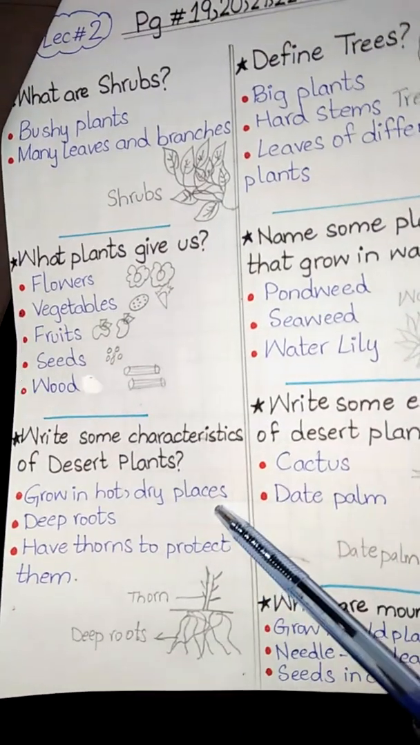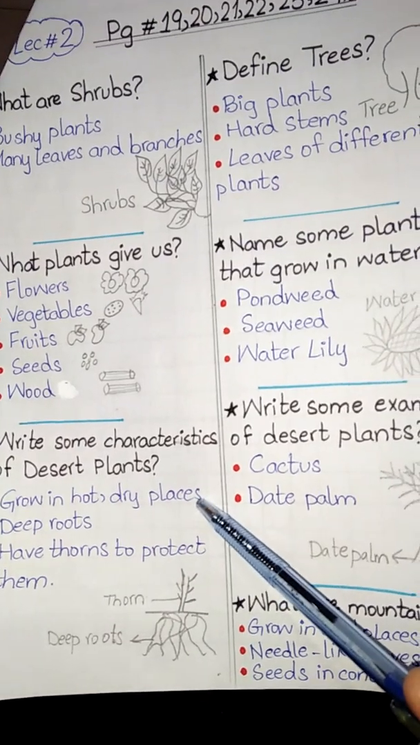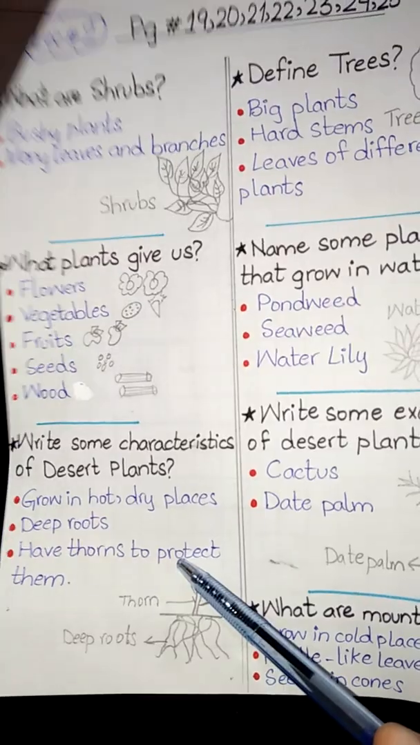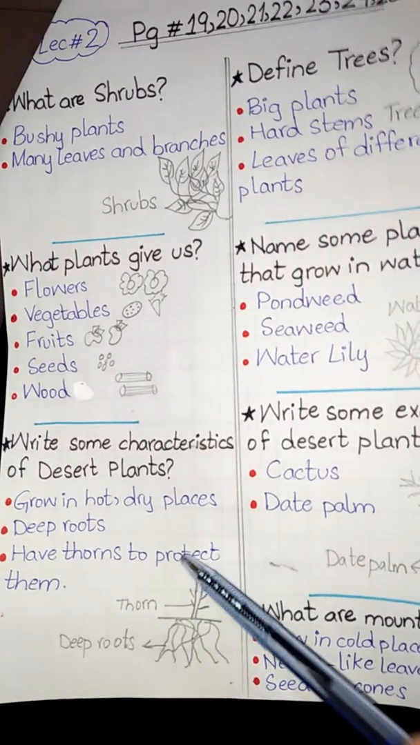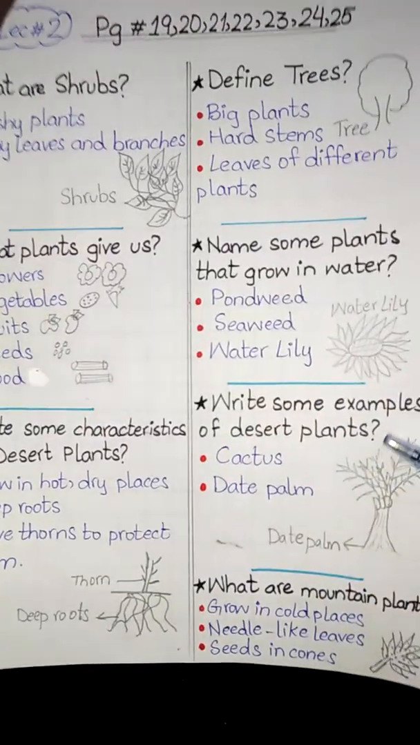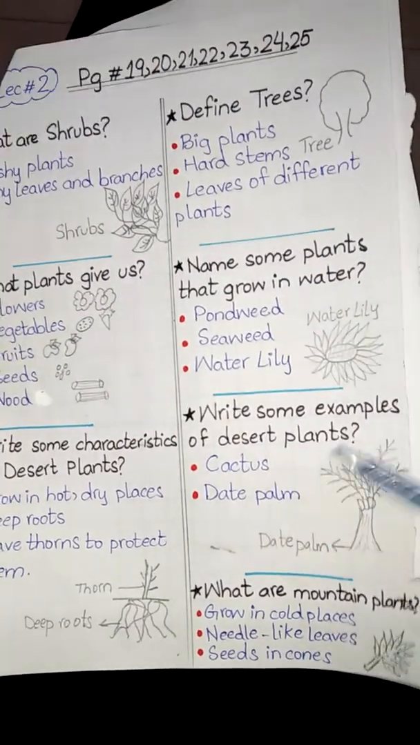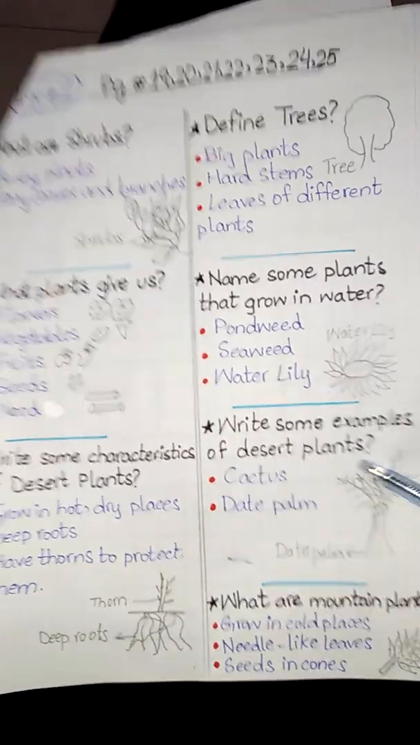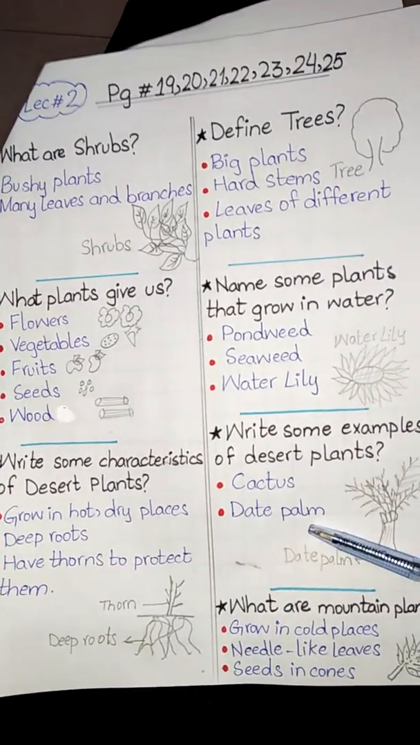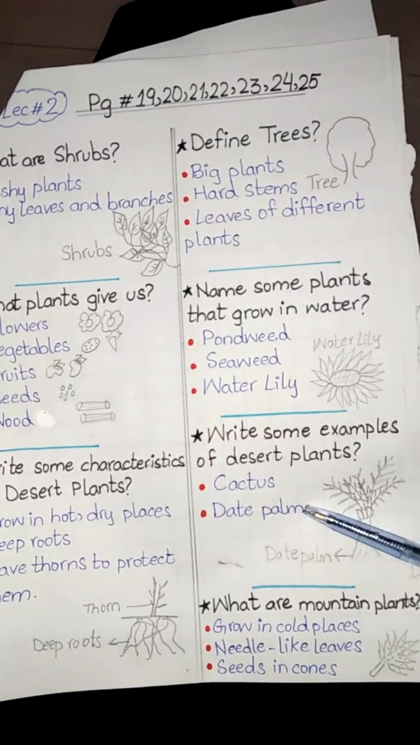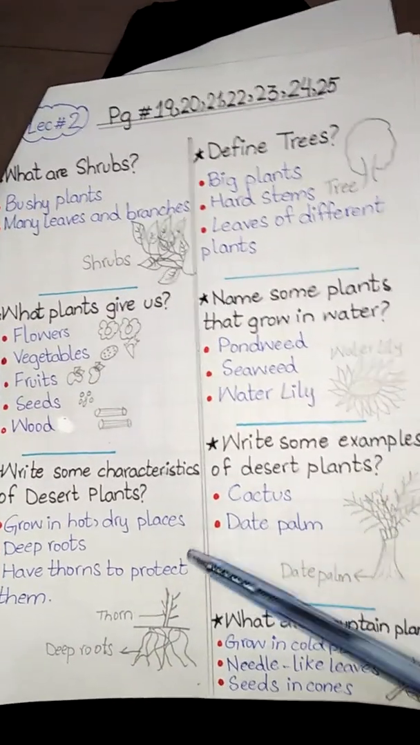Repeat with me. Some plants grow in hot, dry places. Some desert plants have very deep roots. Most desert plants have thorns to protect them. The next is about the examples of desert plants. Cactus and date palm are the examples of desert plants. Repeat with me. Cactus and date palm are the examples of desert plants.